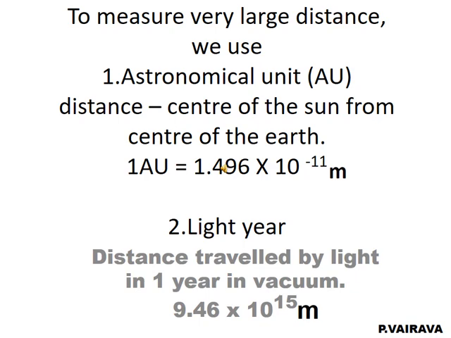Astronomical unit, symbol is AU. This unit is used to find the distance of the center of the sun from the center of the earth.